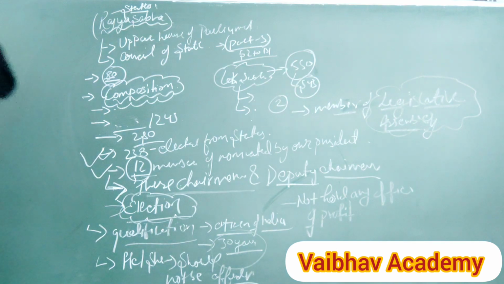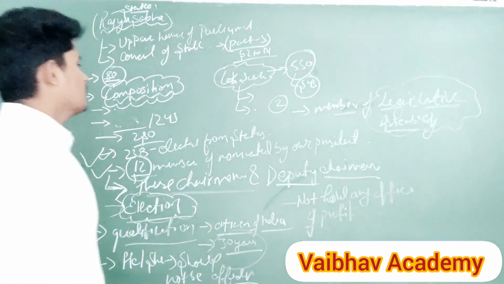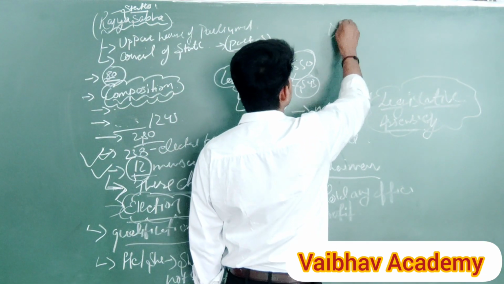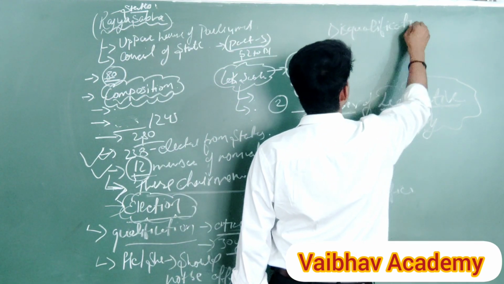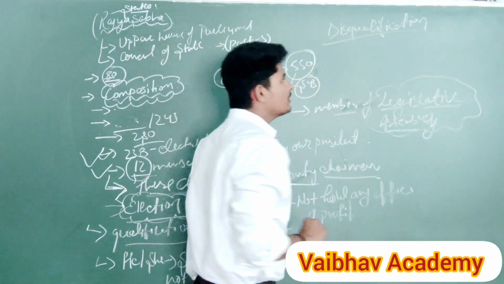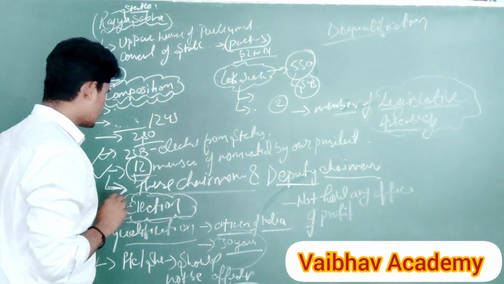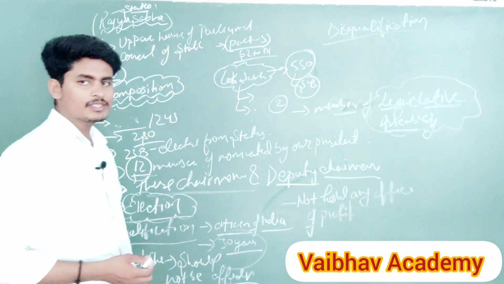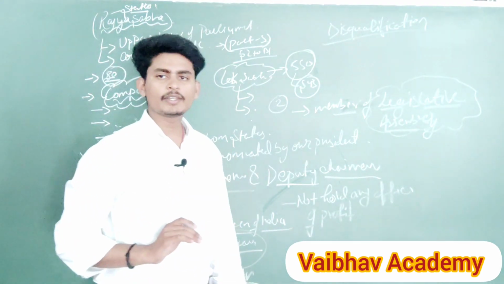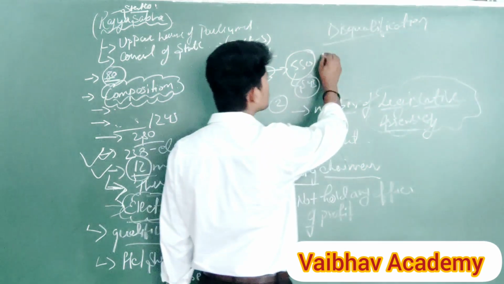What are the disqualifications of Rajya Sabha? This is a very common question. If you once read about the qualifications, then the negative part of the qualifications becomes the disqualifications.